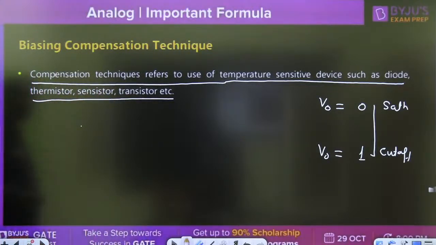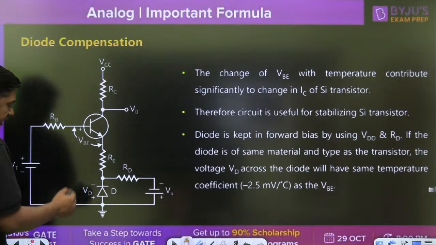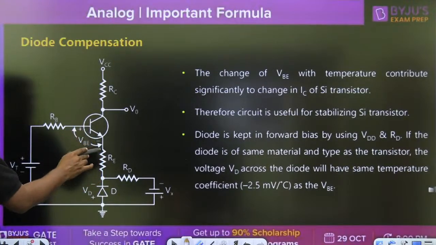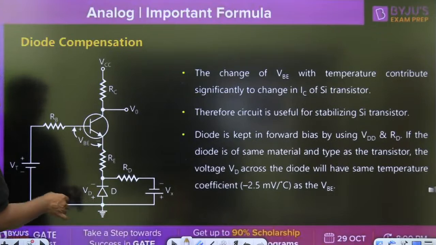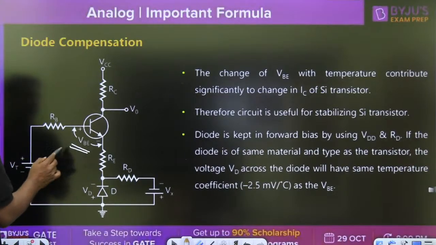Okay. So in the compensation technique, if the diode is connected in this path, or RE is also connected, it is self biased, and an extra diode is connected. Then what will be the question? Why are we connecting the diode here? To reduce the effect of variation in VBE.